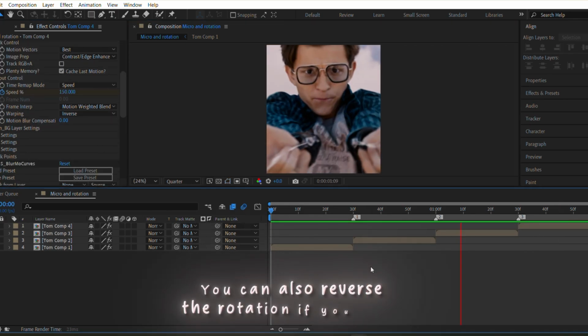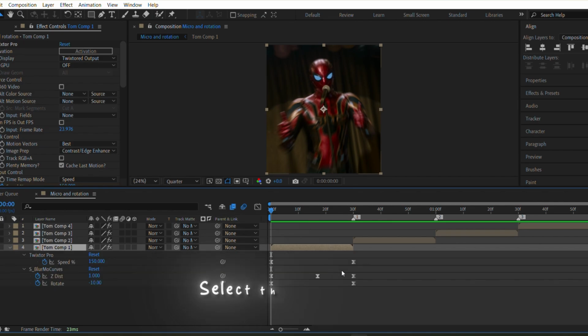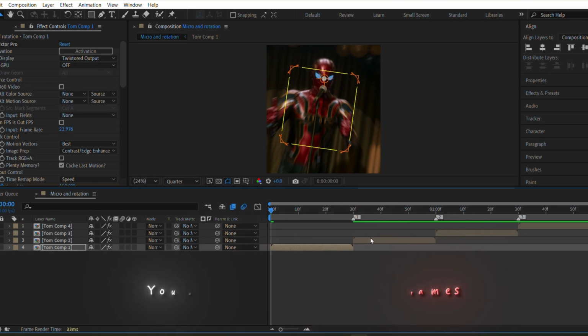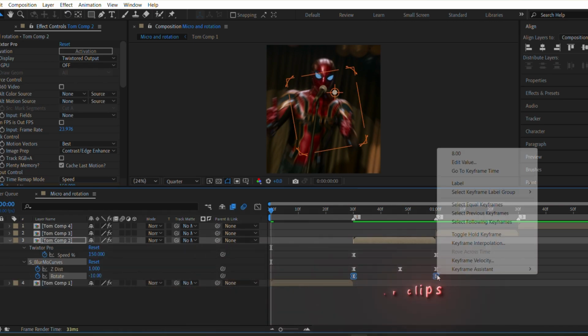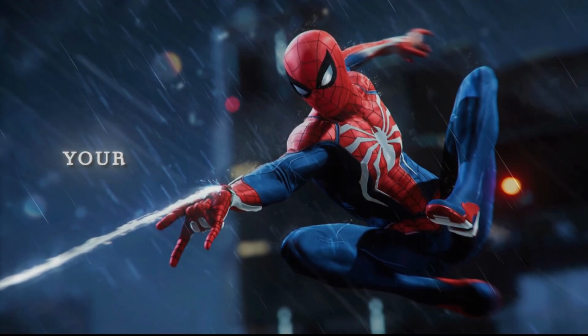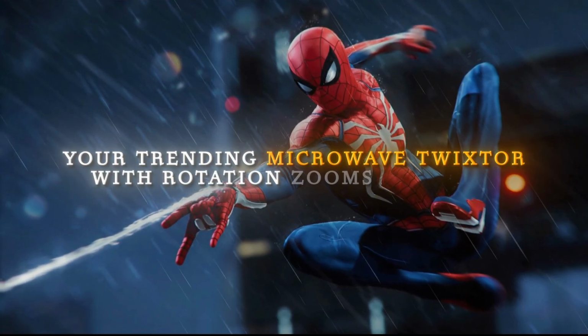You can also reverse the rotation if you want. Select the keyframes, go to keyframe assistant and choose time reverse keyframes. You can do this for all your clips. And that's it. Your trending microwave Twixtor with rotation zooms is ready.